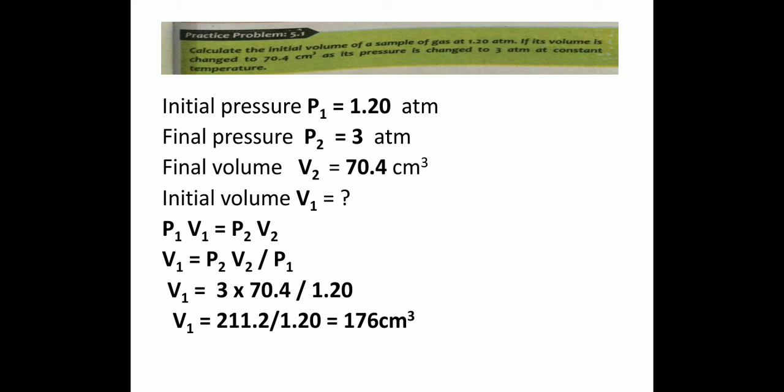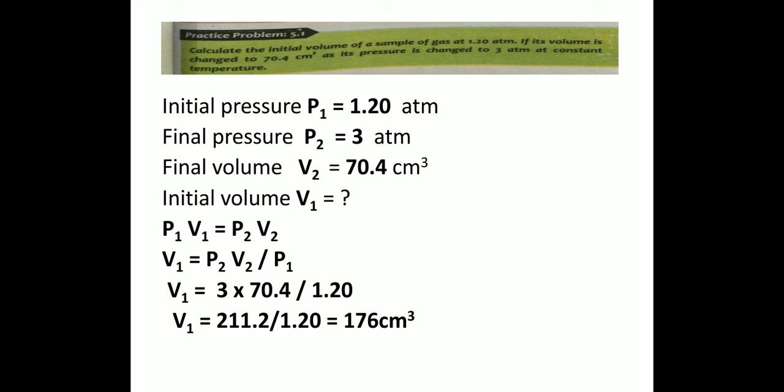So 1.20 atm is the initial pressure, represented by P1, whereas the pressure is raised to 3 atm. So it is the final pressure, represented by P2. We have to find the initial volume, that is V1. The volume is changed to 70.4, so it is V2, the final volume.